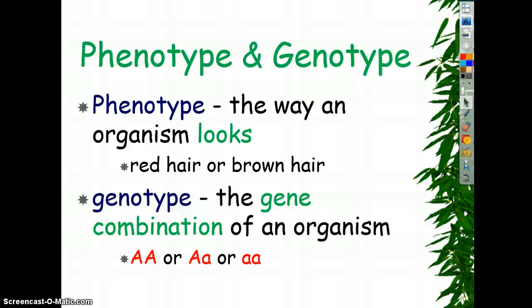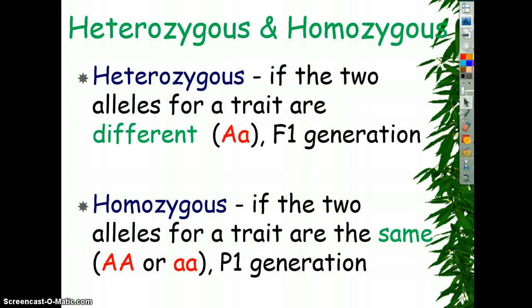Genotype are those genes that we use to be represented by letters. Big A, big A. Big A, little a. Little a, little a are genotypes. Heterozygous versus homozygous. Heterozygous is when those 2 letters are different. They're not pure. Homozygous is a term that stands for pure plants. Big A, big A, or little a, little a. And it does not matter what